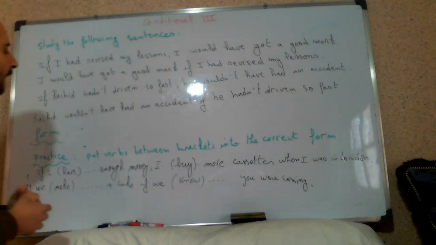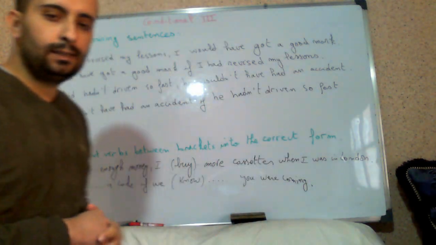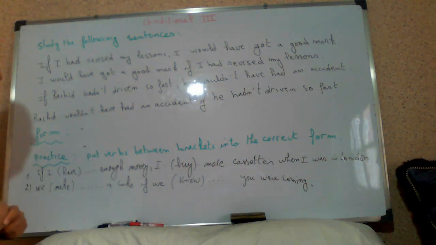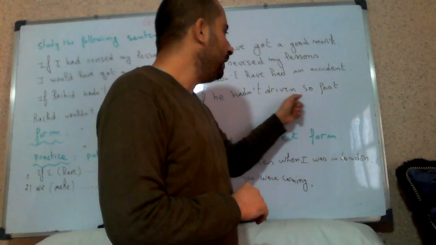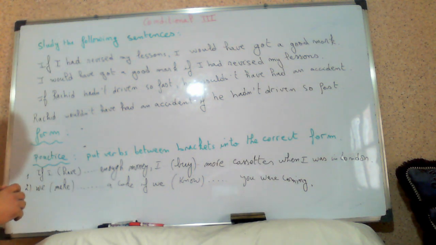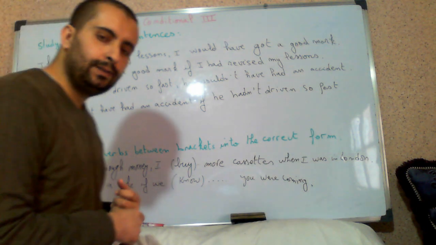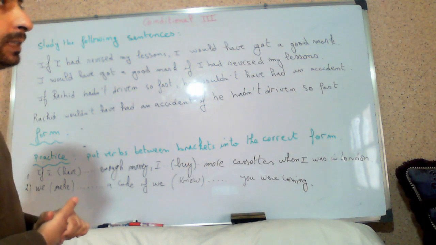If Rashid hadn't driven so fast, he wouldn't have had an accident. Rashid wouldn't have had an accident if he hadn't driven so fast. What do you notice? We have two sentences, but they have the same meaning, but they have different forms. So let's study the form for conditional type 3.